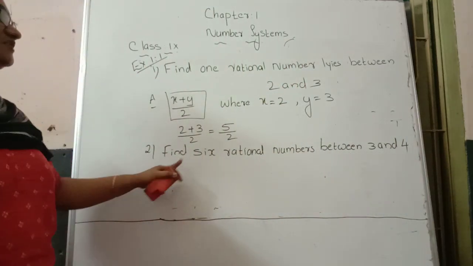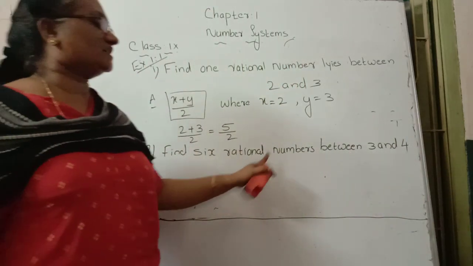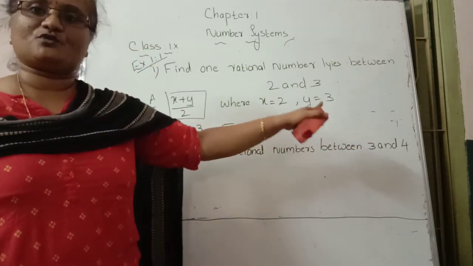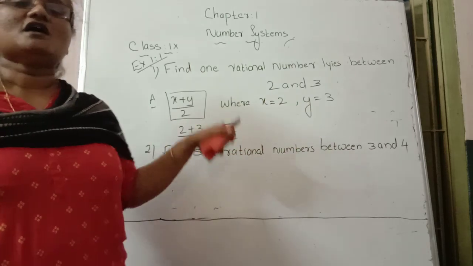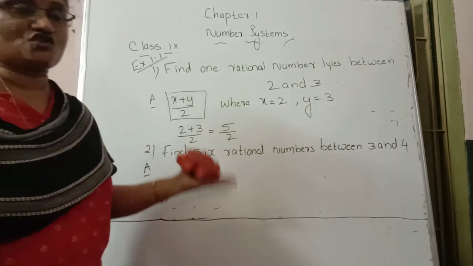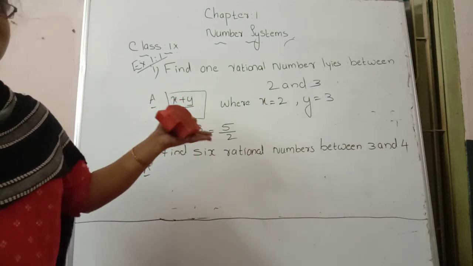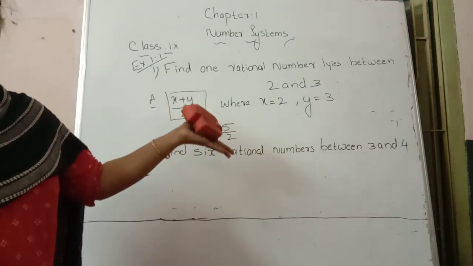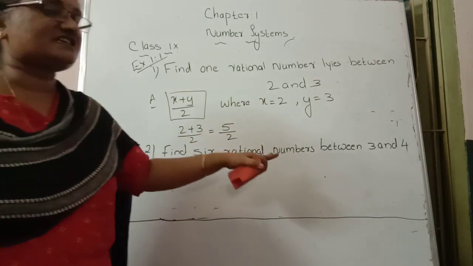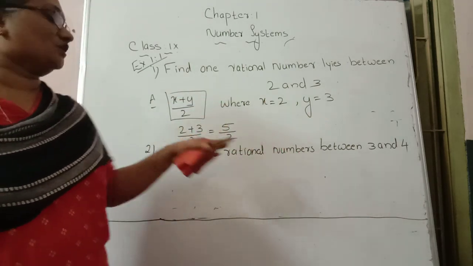We want to find 6 rational numbers between 3 and 4. Here also infinitely many numbers are possible, but how to find them using a formula? There is one formula for finding 6, or 2, or more than one number, like 2 or 3 or 4 or 5 or 6 or 9 or 10, however many they ask.